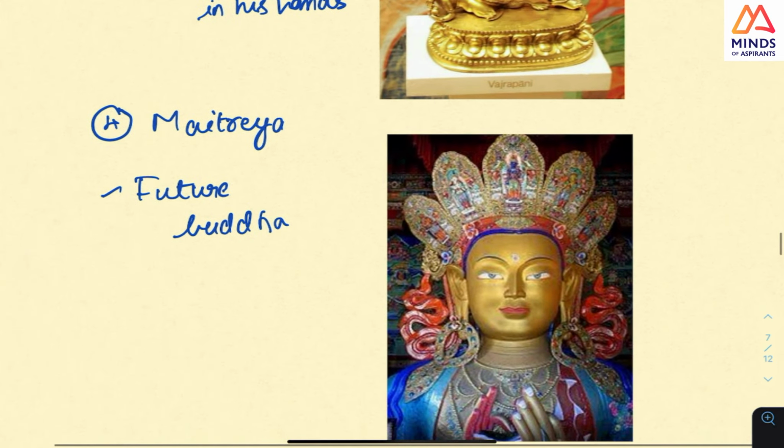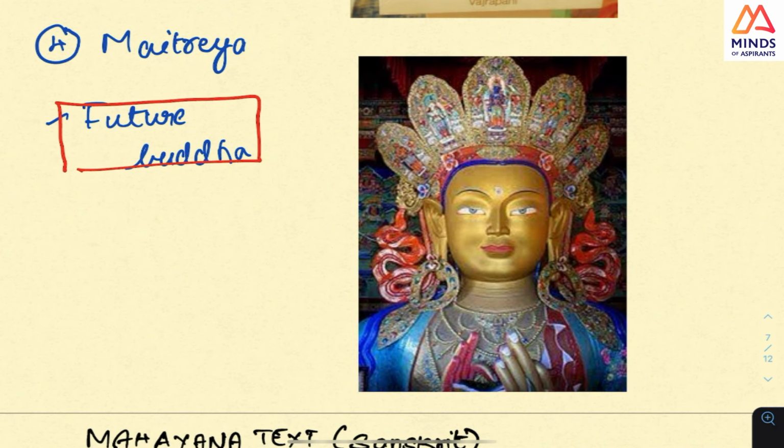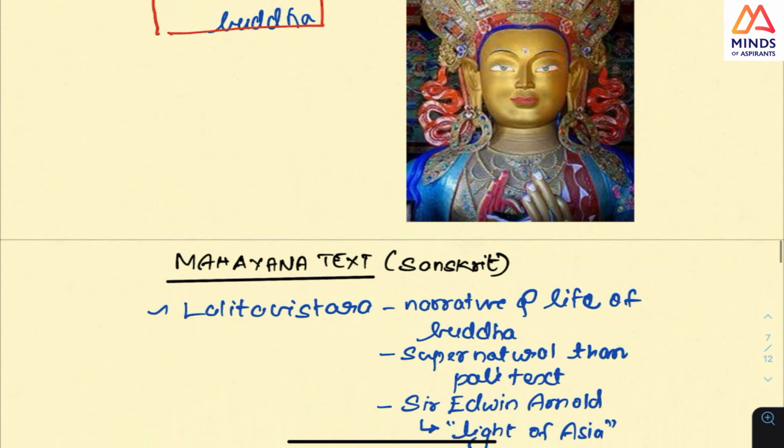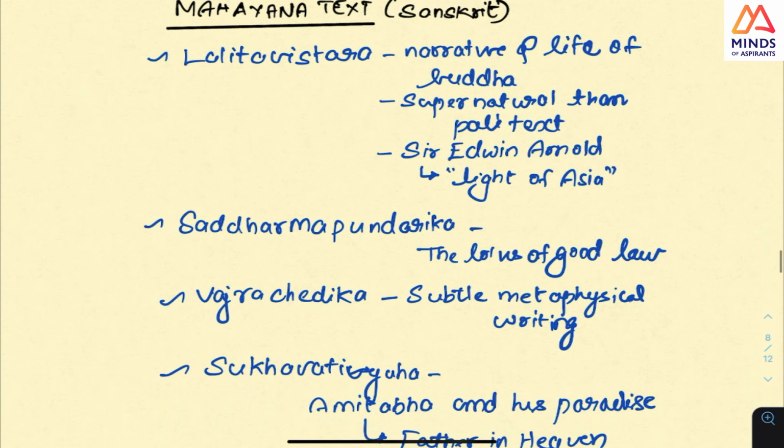Next is Maitreya. And this is the image of Maitreya, which is the future Buddha. See, this is the question they asked, and so this is a very important thing. Next is the Mahayana text, which is very, very important. Similarly, the way we saw for the lesser vehicle, for Mahayana it is Lalita Vistara. So look at all these things. It is a narrative of the life of Buddha.